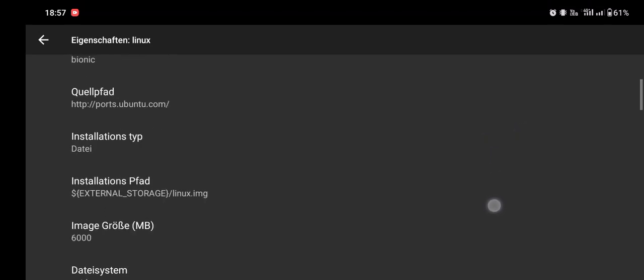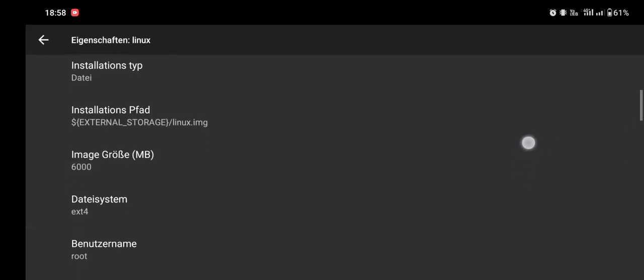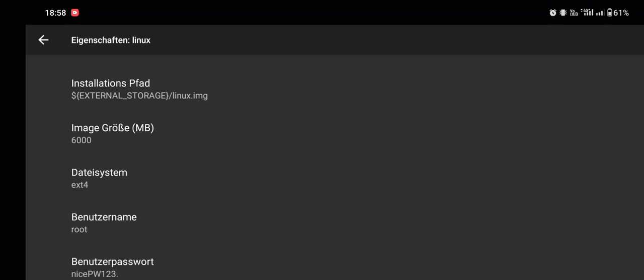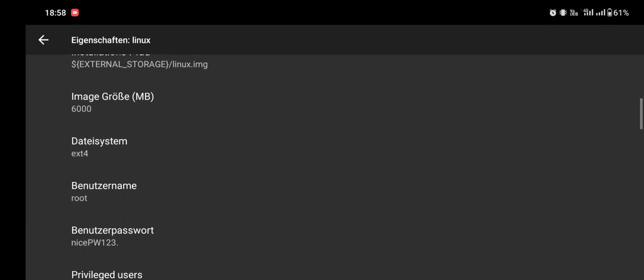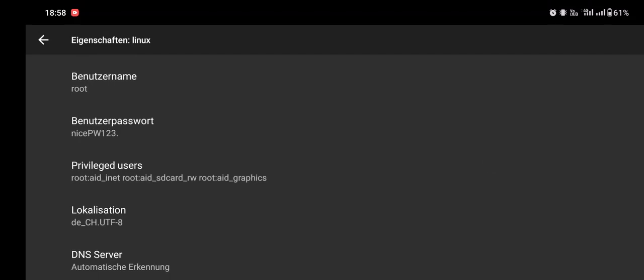Then the source, you don't need to change anything. And for the installation type, I would prefer to use file. The path you can also just keep as it is, and for the image size, I would say use at least 4 gigabytes, meaning 4000 megabytes. Then the file system should always be ext4. And I would also suggest you to use root as the user, so you don't need to use sudo or anything else like that.